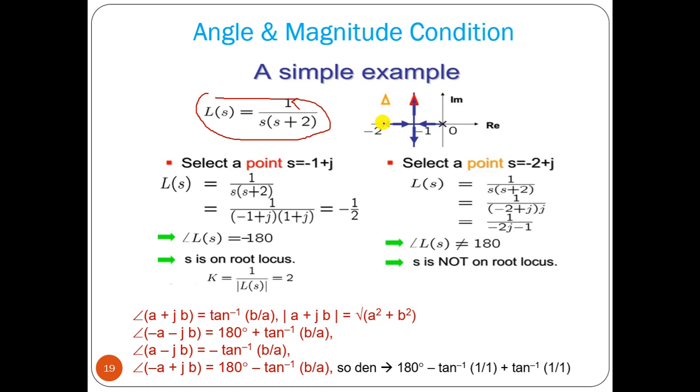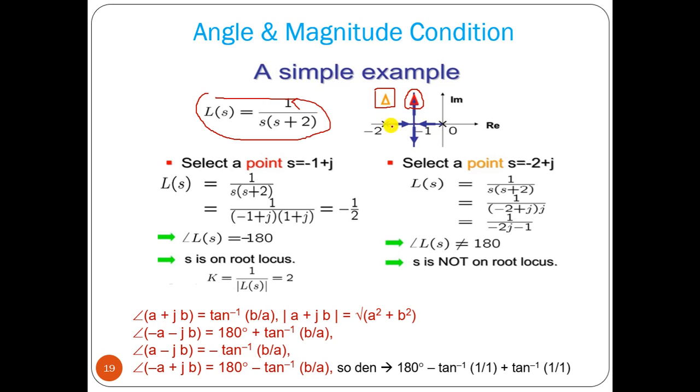this pole is moving, this pole is moving, and this point is going into the complex plane. Now say this is a point which lies on the root locus, and this is another point which is outside the root locus. Root locus means how the roots vary if we vary K from 0 to infinity.